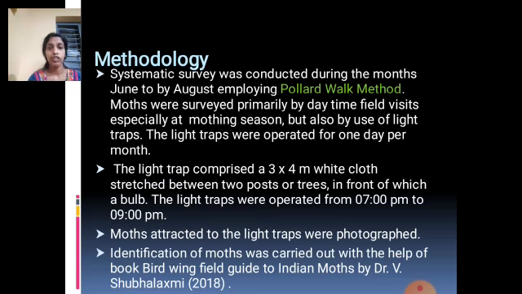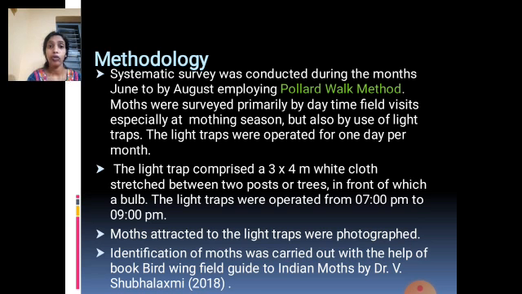Methodology: we have selected two kinds of methods. One is called the polar walk method, which was conducted during June to August, the mothing season, especially at daytime. Even though moths are nocturnal, why have we selected daytime? Because moths are in the resting phase at daytime, so it is very easy to get photos.